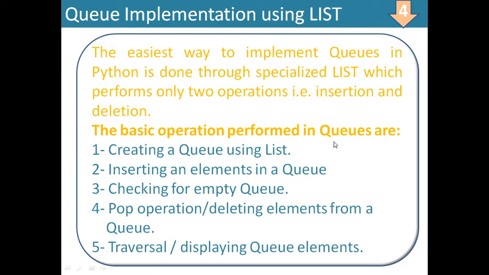The basic operations performed in queues, if you are implementing the queue using list, are these operations that may be performed. That is creation of queue using list. First you will create a queue using list. And thereafter you can insert an element in the queue. Then you will insert elements in the queue. That means addition of new elements into the given list using append method.